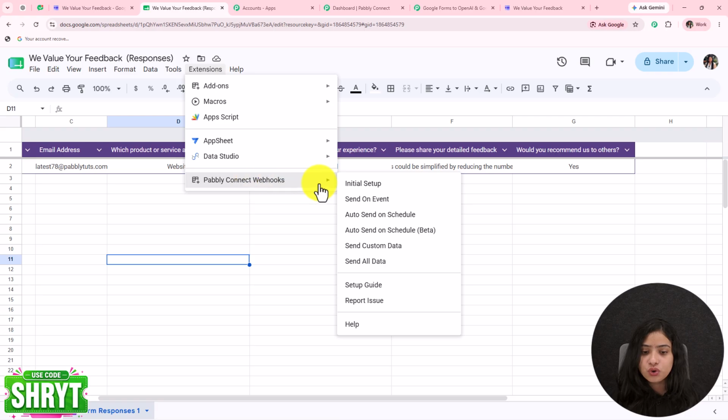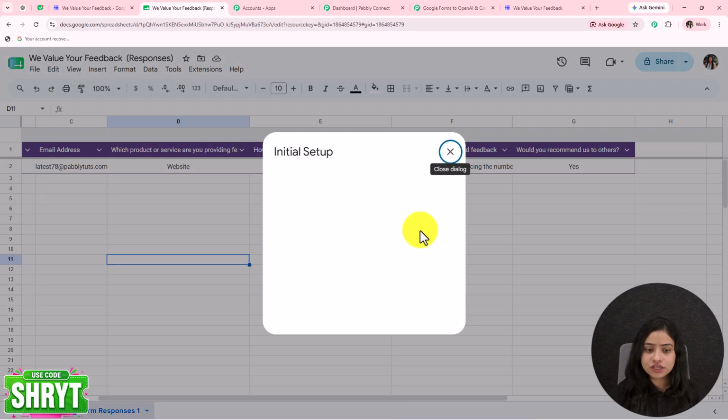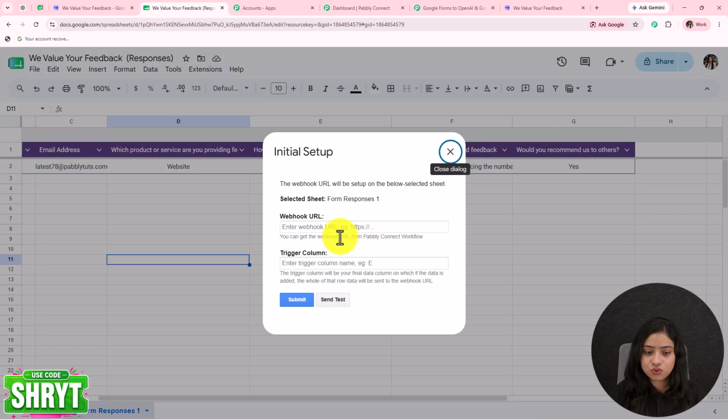Now we have to go towards initial setup over here. Under the initial setup, we have to provide two details, the webhook URL and the trigger column. First of all, quickly provide the webhook URL and now we have to provide the trigger column. The trigger column will be a final data column on which if the data is added, the whole of that row will be sent to the webhook URL.